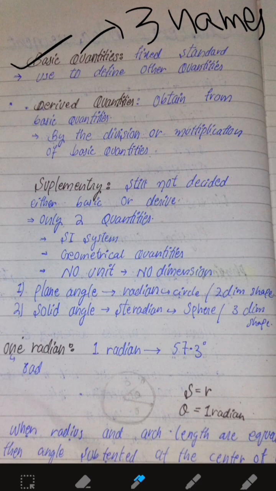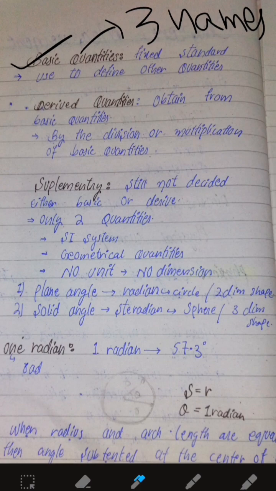For example, if we combine two or more than two basic quantities or fundamental quantities, a derived quantity will form, because derived quantities are obtained from basic quantities. So we will say that basic quantities are the fixed standard and they are used to define other quantities.